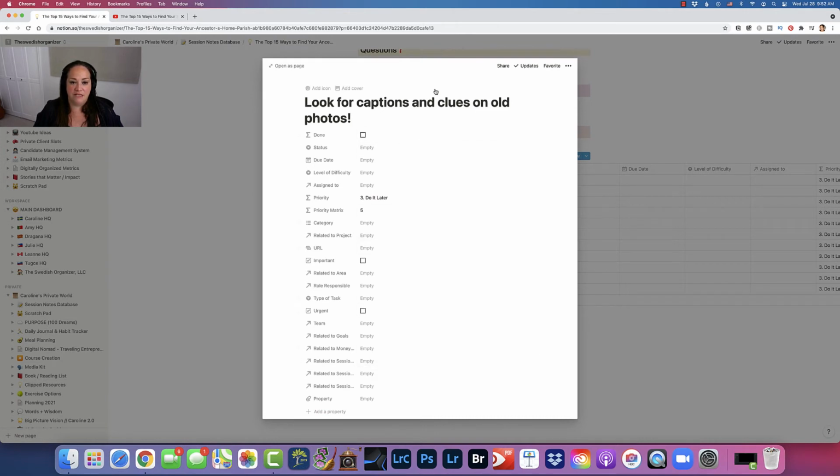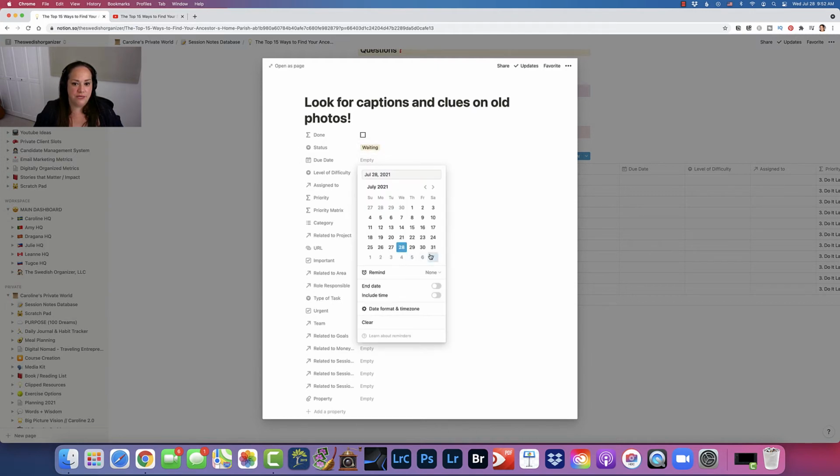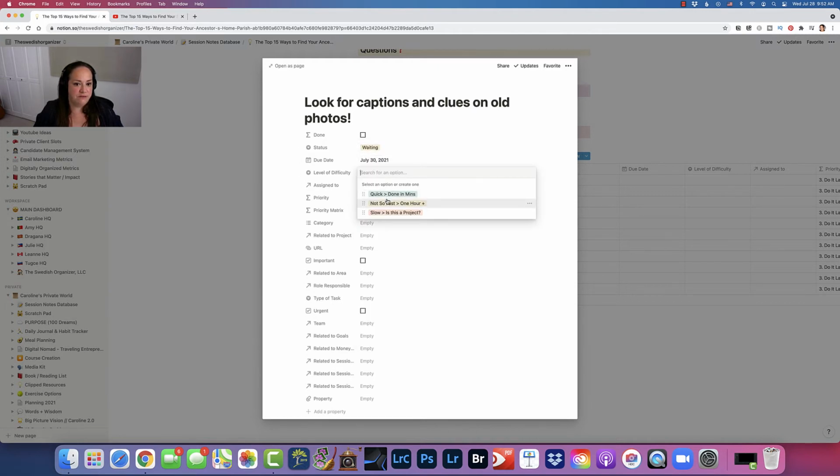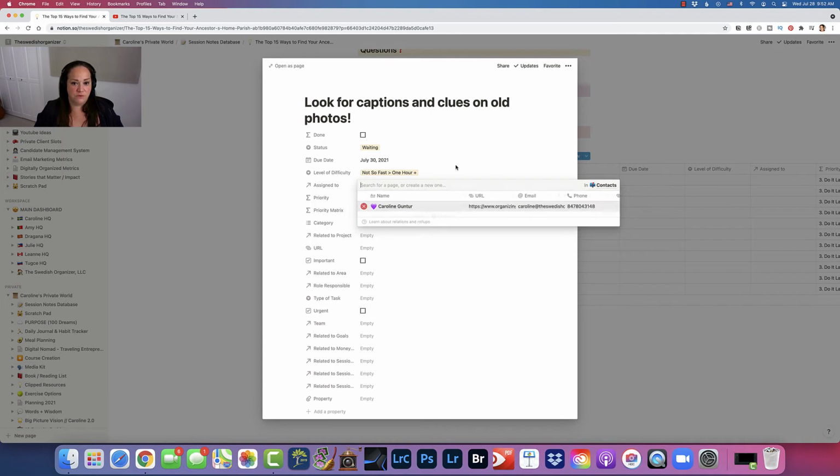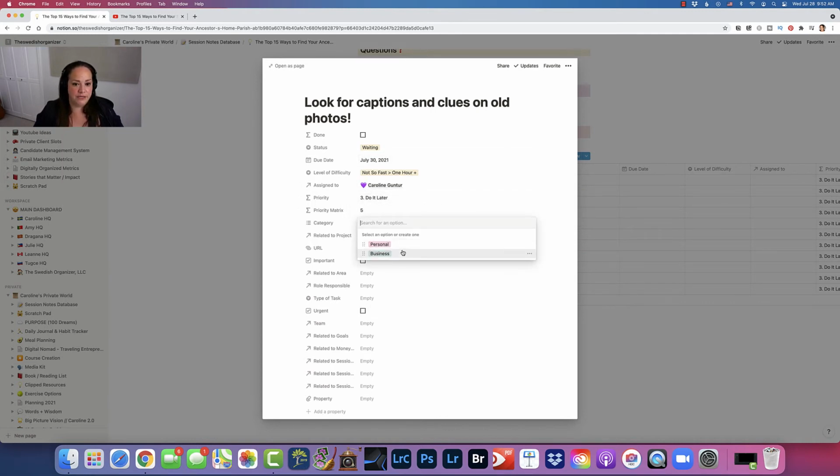And then this obviously is related to my task lists, right? So I'll do the status on it, the due date. I'll do the level of difficulty, who it's assigned to. And the reason I have that is because I have team members, right? So if I want to assign it to somebody else, I could. The category is personal in this case. Is it related to a project that I'm working on? In this case, no, I'll just leave that blank.